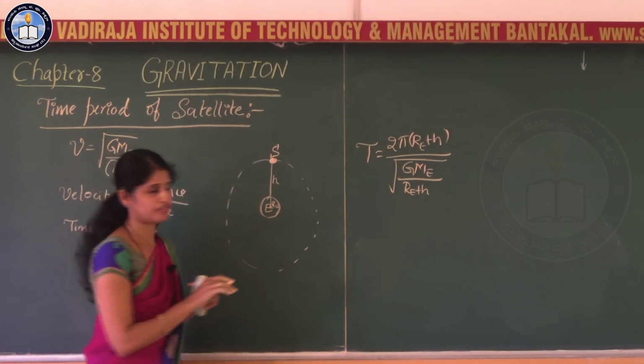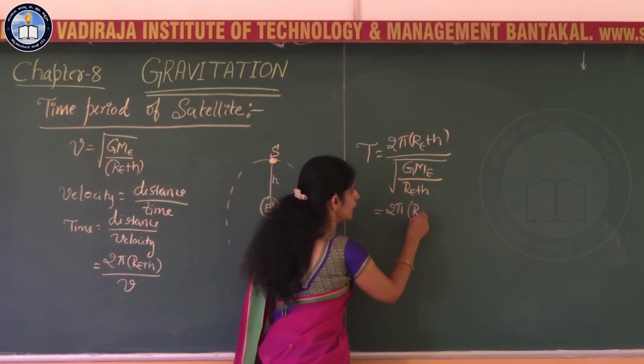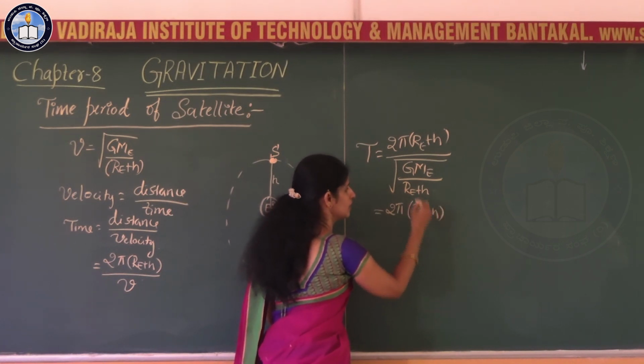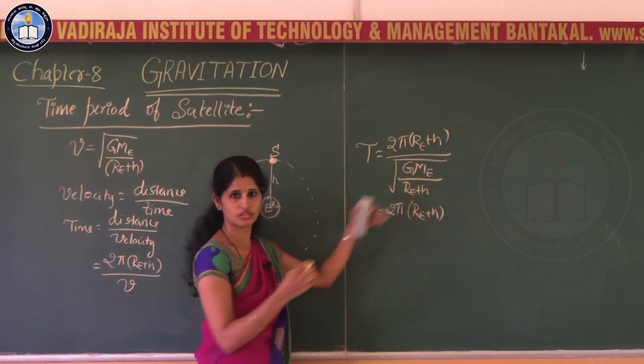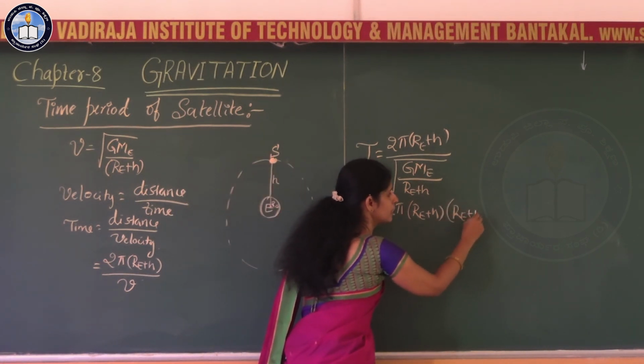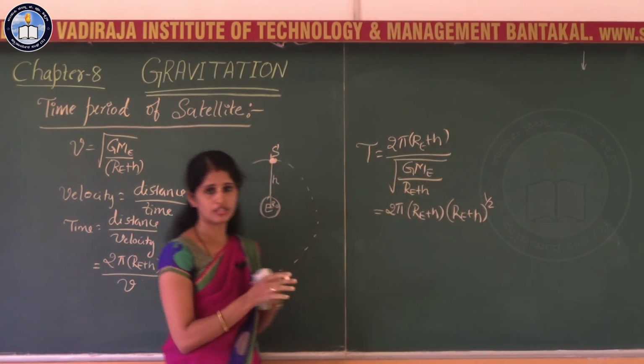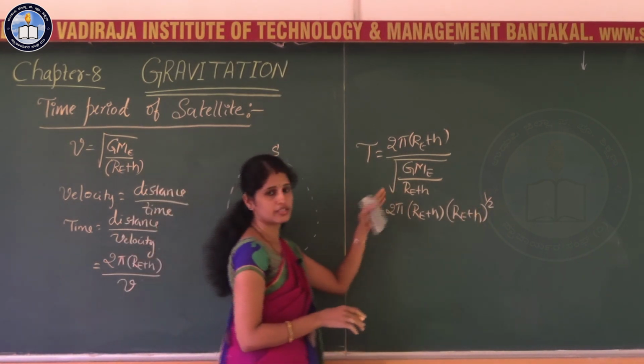Now, go for the simplification. I will take this R_E plus h to the numerator, that is (R_E plus h) to the power half, because it is inside the square root.